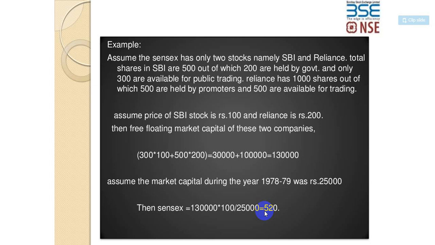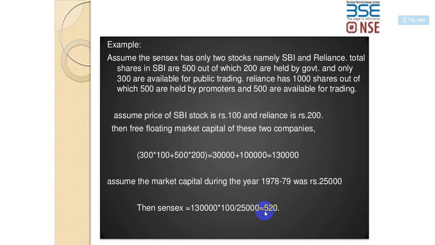Total shares in SBI are 500, out of which 200 are held by the government, and only 300 are available for public trading. So 300 is only available. Reliance has 1000, 500 is held by the promoters, and 500 are available for trading. So assume the price of the SBI stock is 100 rupees and Reliance is 200 rupees.